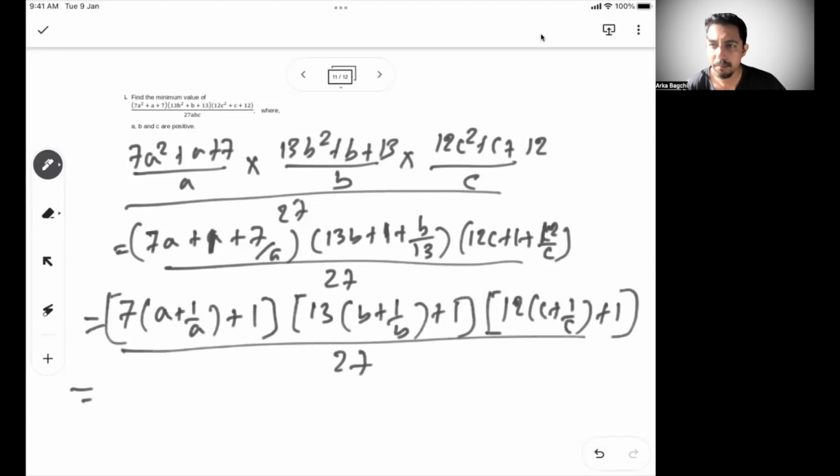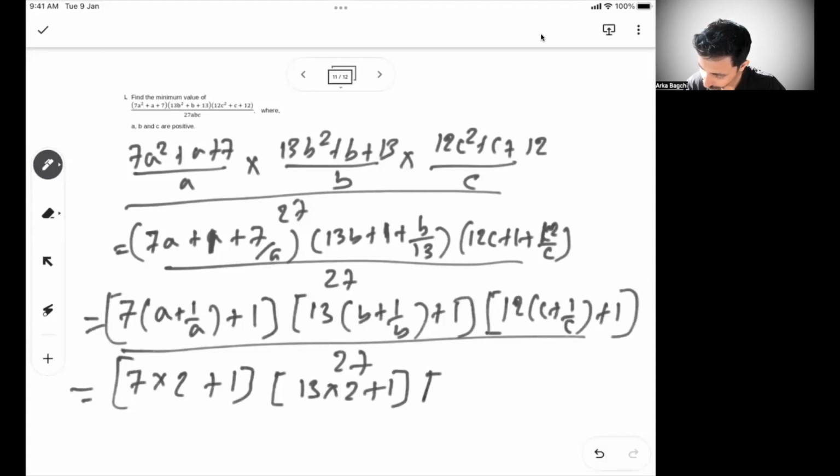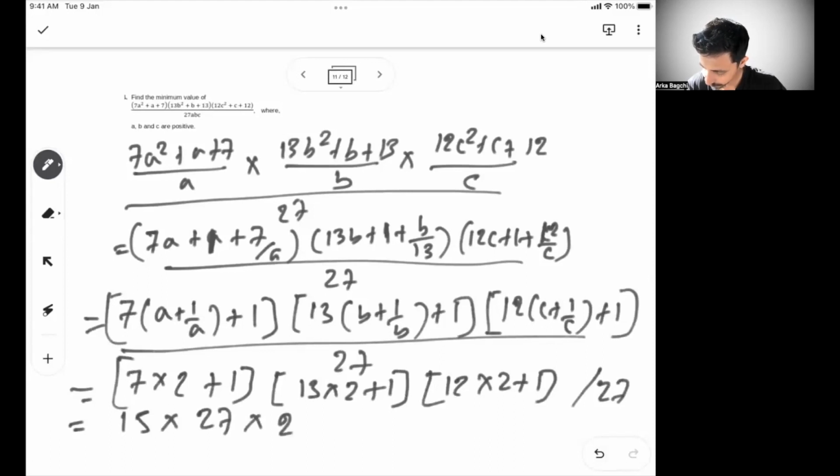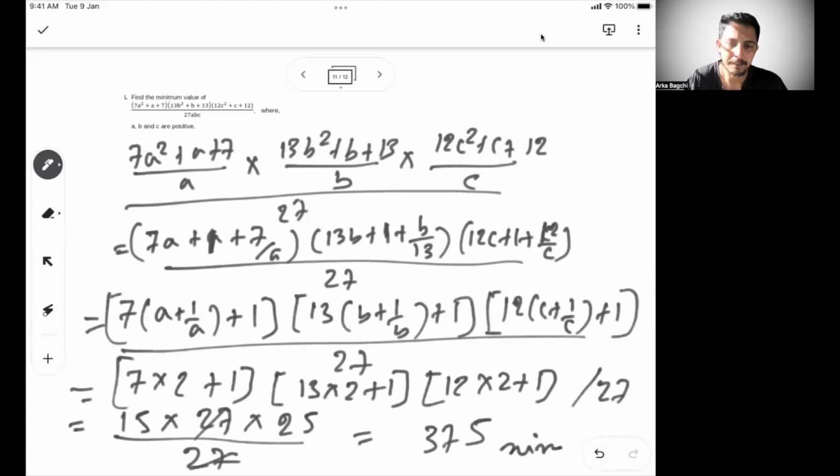So A plus 1 by A minimum value is 2, that we saw just earlier. So 7 into 2, this is the minimum value, plus 1. 13 into 2 plus 1. 12 into 2 plus 1, whole by 27, right? So the first part is 15, second part is 27, the third part is 25. Yeah, 13 into 2 is 26, plus 1 is 27. So the whole is divided by 27, so 27 and 27 get cancelled. 375 is the minimum value. So again, we applied the A plus 1 by A minimum logic.